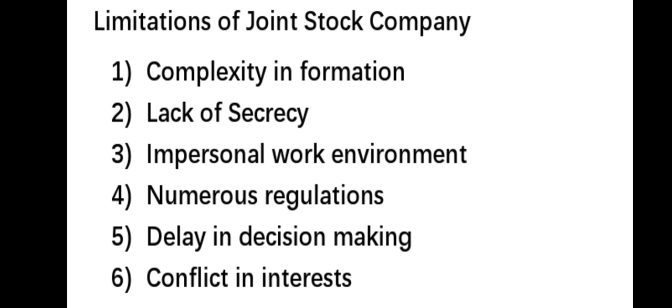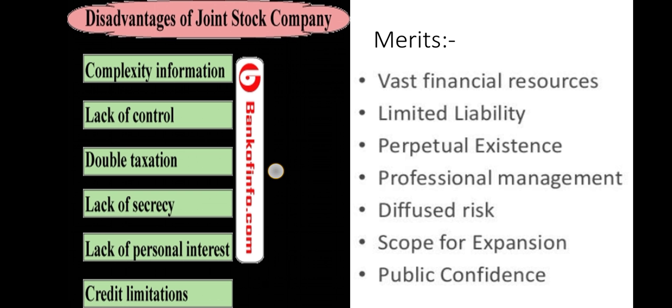Next, conflict of interest among the various stakeholders of a company, like employees, shareholders, etc., may arise, and it often becomes difficult to satisfy diverse interests. So these were the limitations of a joint stock company. Some disadvantages also given: complexity in formation, lack of control, double taxation, lack of secrecy, lack of personal interest, credit limitation.